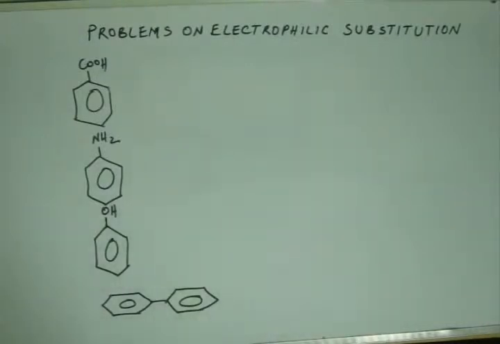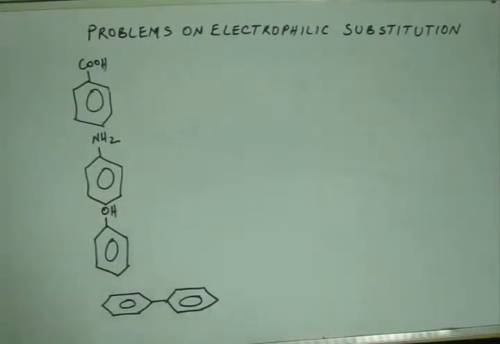Benzoic acid, as you remember, we studied 5 kind of substitution reactions, and none of them gave us directly a carboxylic acid group on benzene. We got nitro group, we got alkyl group, we got acyl group, we got sulfonic acid group, we got halogens. We didn't get carboxylic acid group directly, so there will be no direct substitution on benzene to get carboxylic acid. We need to get something else, and from that group, if it is possible to get carboxylic acid, that would be the way out here.